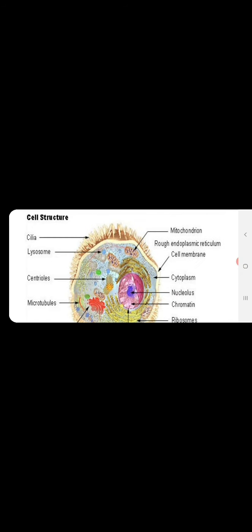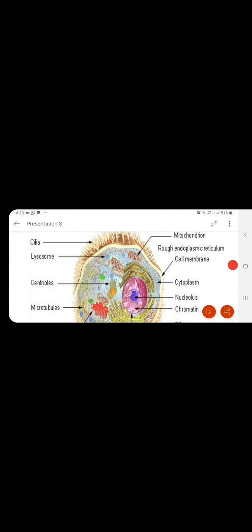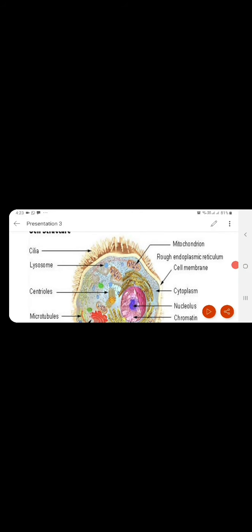It is not exactly circular, and this is called the cell membrane. The outermost covering of the cell is called the cell membrane, which is pale in color and irregular in shape. Outside that, some hair-like structures are seen that can be named cilia.